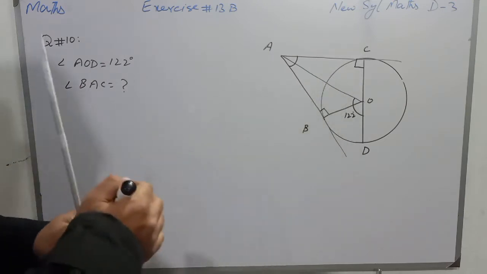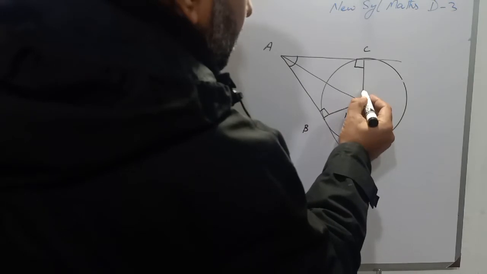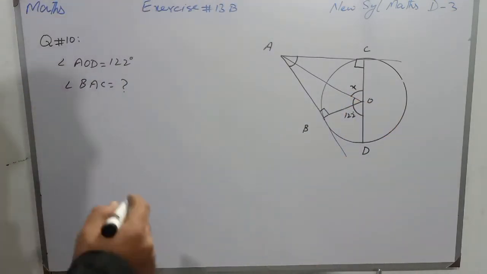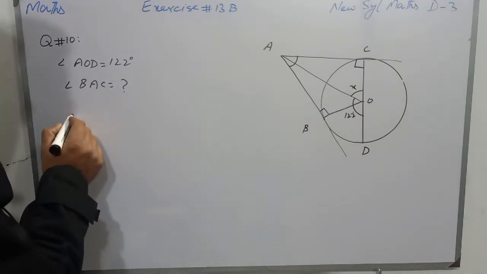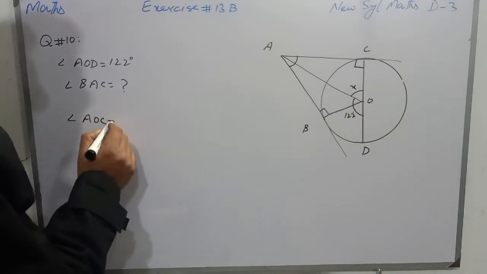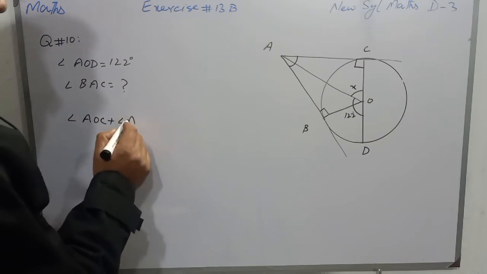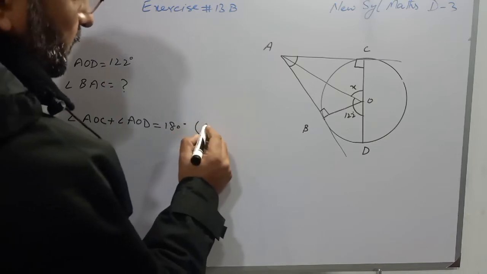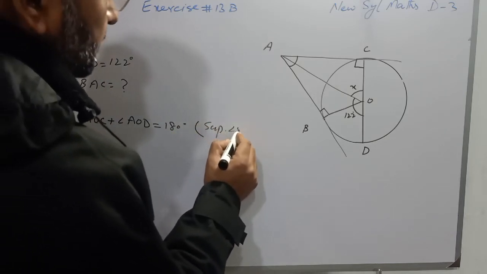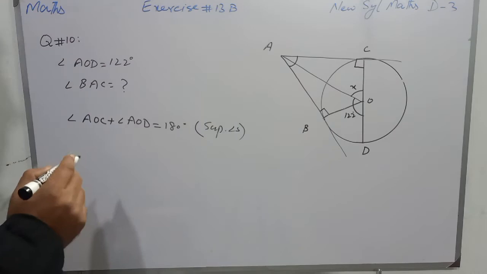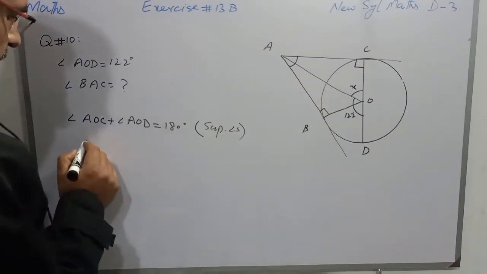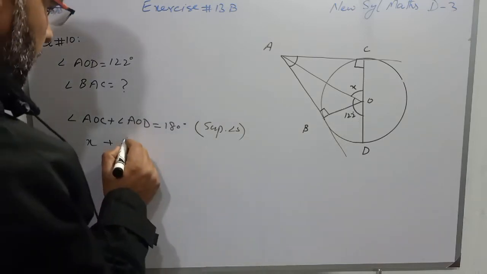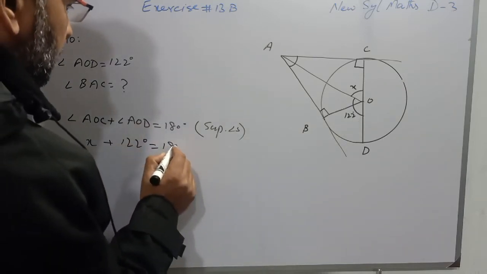So first we will find the value of this angle, and I name this angle as angle X. It is written as angle AOC plus angle AOD is equal to 180 degrees, and you can write the reason: supplementary angles on a straight line. So angle AOC is X degrees plus angle AOD is 122 degrees is equal to 180 degrees.